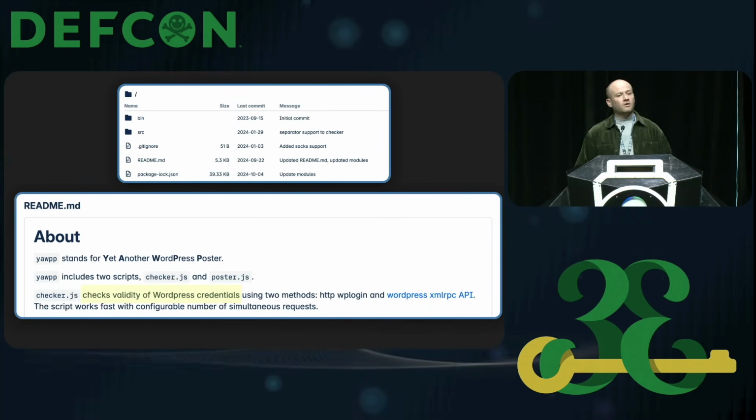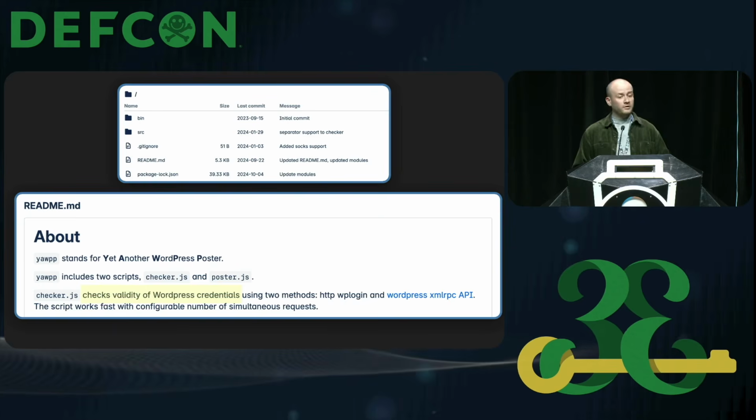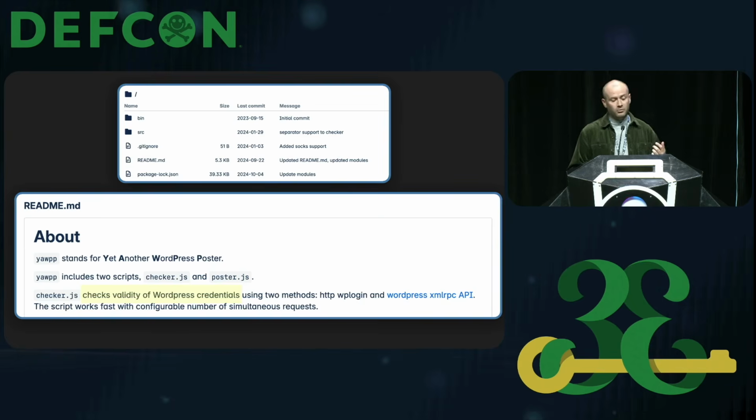So we continued pivoting on some of the artifacts that we'd found up until this point, and we discovered a Bitbucket repository for a tool named Yop, and you can see an example of the homepage on screen here. Now, the README for this tool claimed that it was supposed to be used for validating WordPress credentials, and it used two distinct methods to do this against a WordPress installation. The two methods were HTTP wp-login, and the WordPress XML RPC API. That second method was particularly interesting to us because XML RPC was, of course, the name of the typo-squatted package we'd seen in NPM.